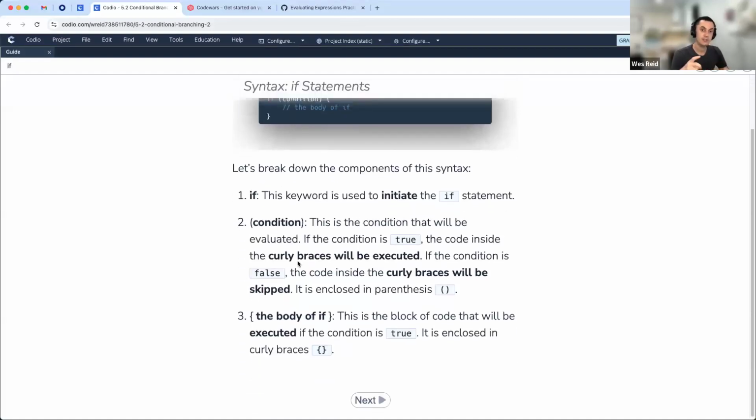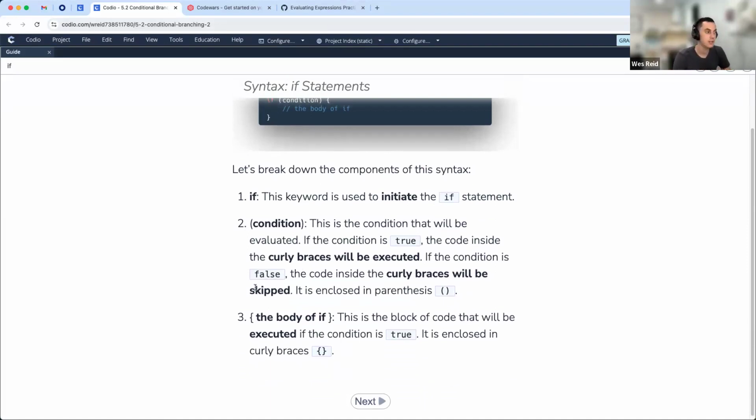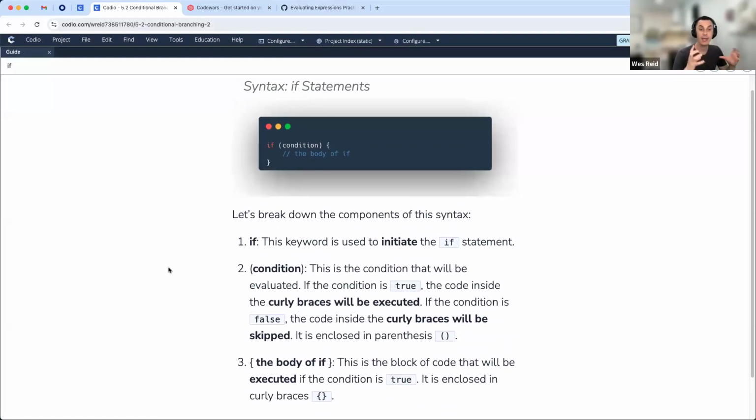The code inside the curly braces, that is called a block of code. This is the body of the if statement. We can write a whole bunch of lines of code in there. That code within those curly braces will only run if that condition is true. Otherwise, our program will skip over all of it. So it's possible if the condition is false that we don't run any of those lines. So this if statement allows us to encapsulate some code to only run depending on a particular condition.